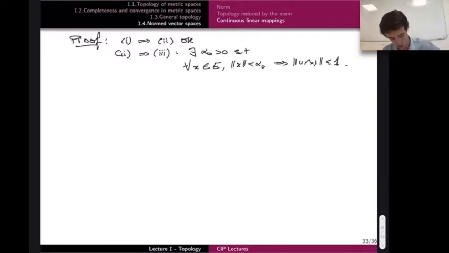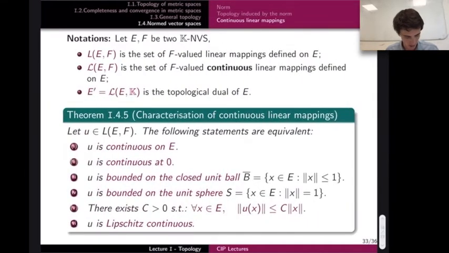Instead of epsilon here, I'm just saying 1, because it doesn't matter. And if I do that, what does it mean? Remember what I want to prove: that U is bounded on the closed unit ball, so for any x such that the norm is less than 1.